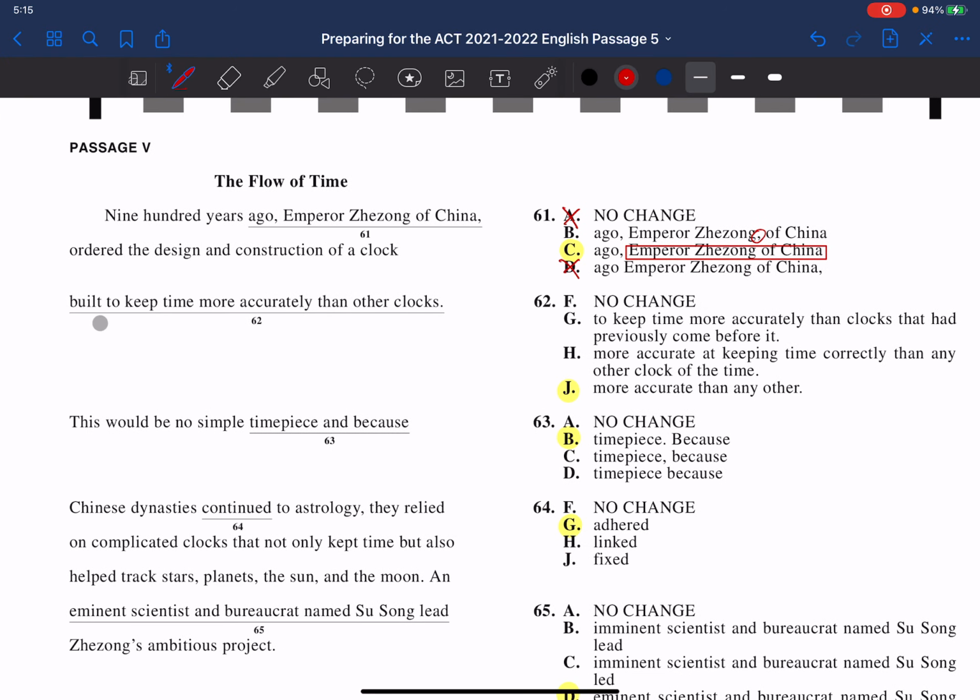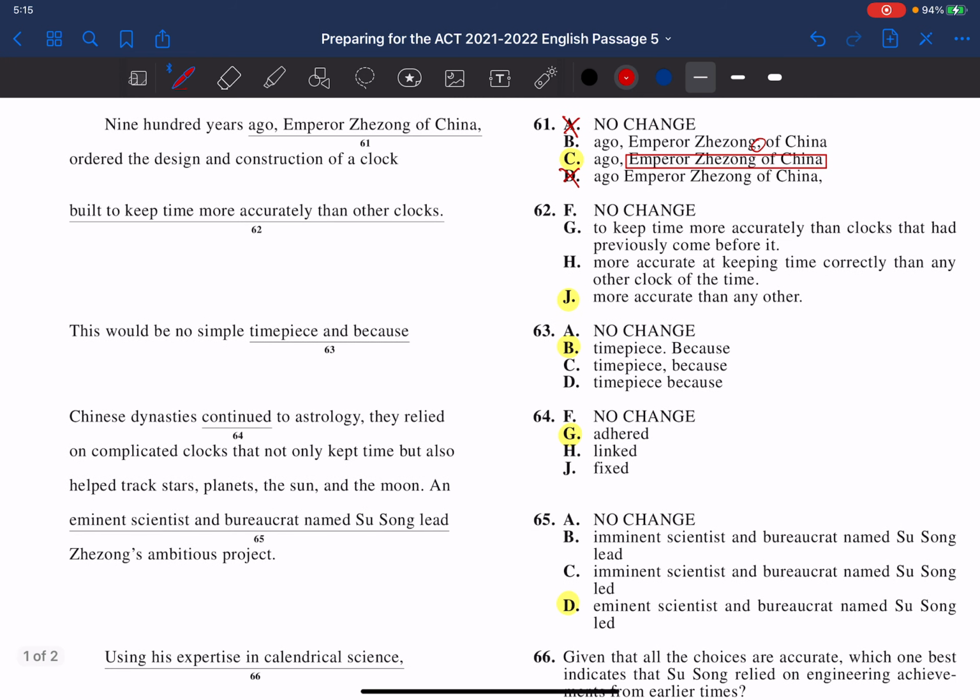So 62 says, construction of a clock built to keep time more accurately than other clocks. Looking at 62, we can either keep it as is, to keep time more accurately than clocks had previously come before it, more accurate at keeping time correctly than any other clock of the time, or more accurate than any other.